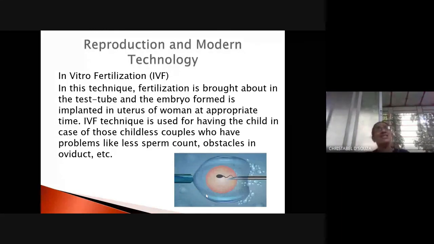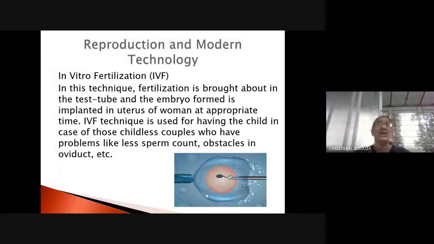But for this process, in order to take out only one egg, we don't know the quality of that egg, right? So therefore, they hyper stimulate the ovary. They give some kind of medication so that the ovary, instead of one egg, produces 5 to 6 eggs, right? In that month only, right?